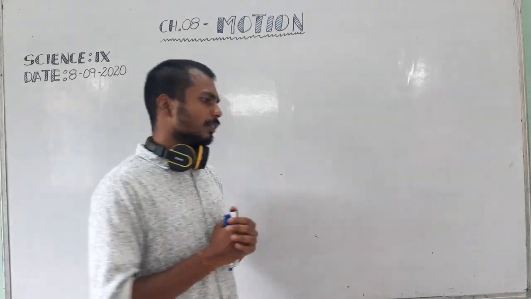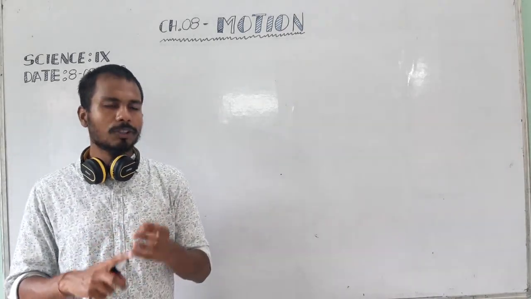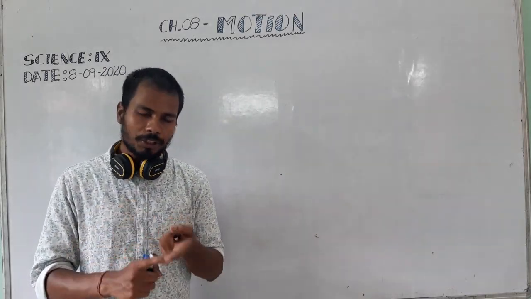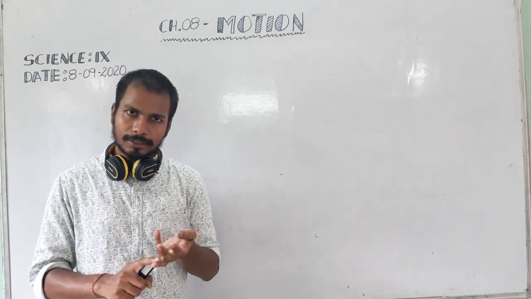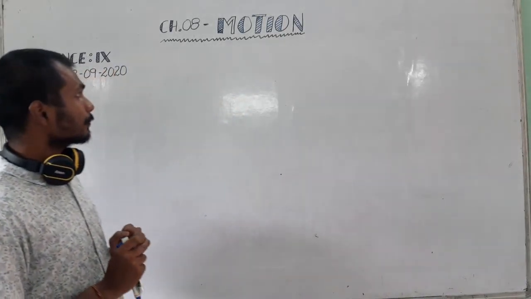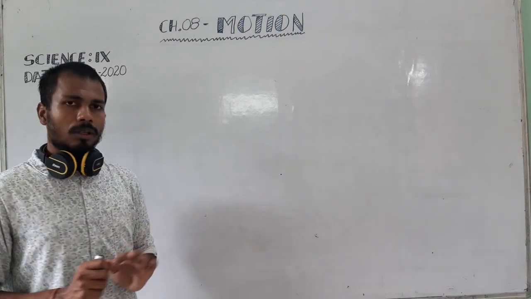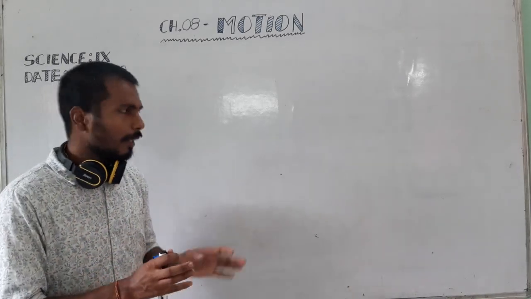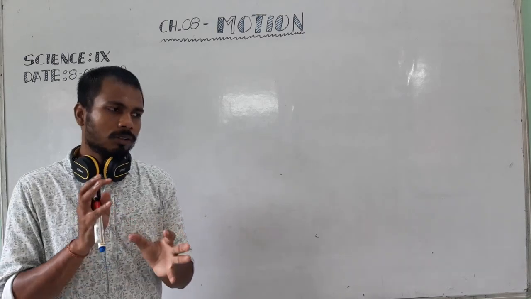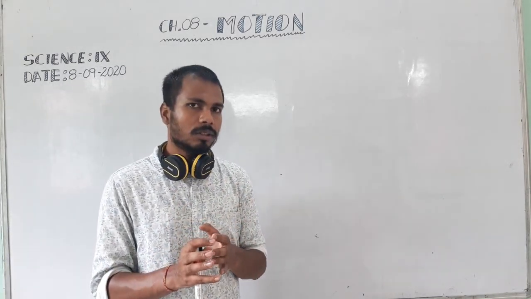First, you all know about speed, time and distance. We have all learned in our earlier classes what is speed, what is time, what is distance, and also what is displacement. So in this chapter we will study motion, and before going to motion you have to know about some units.